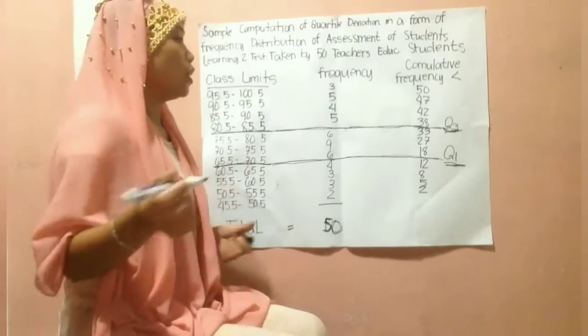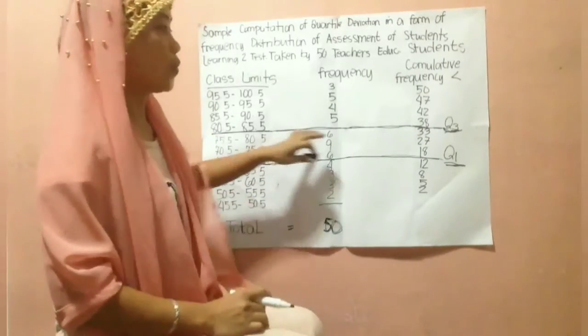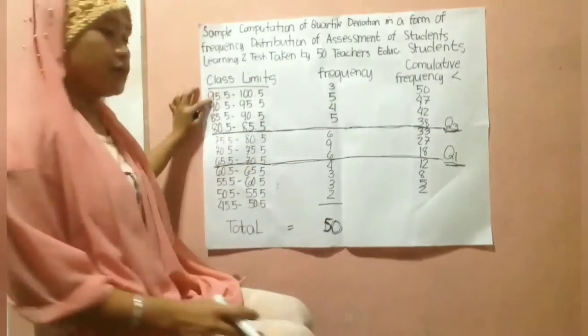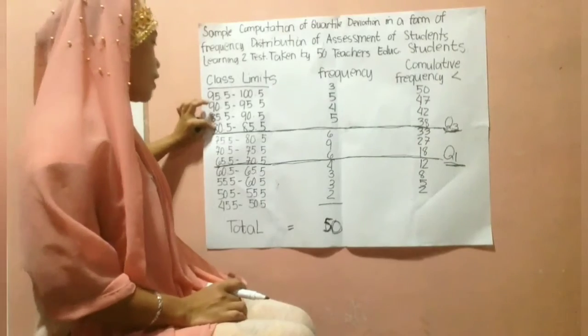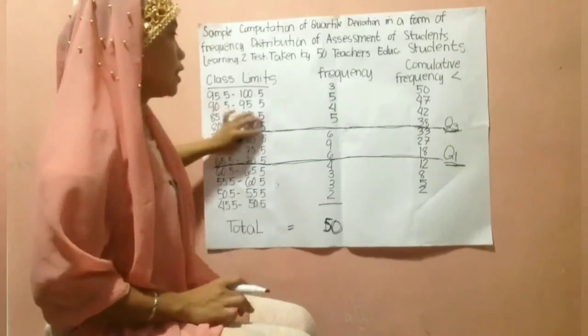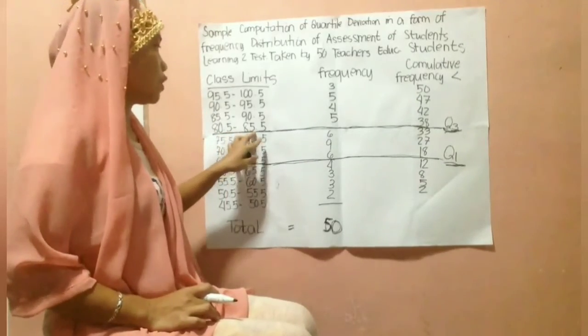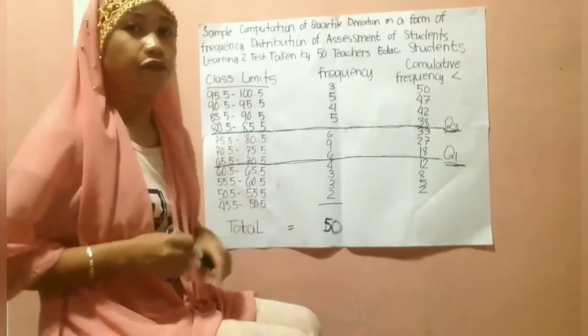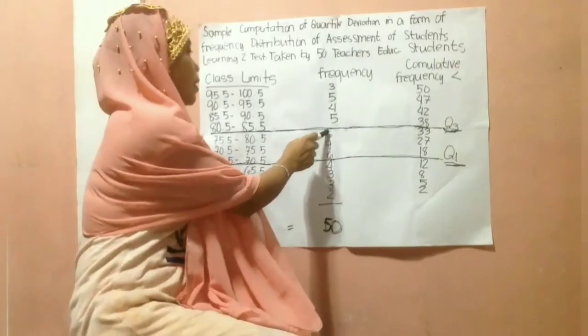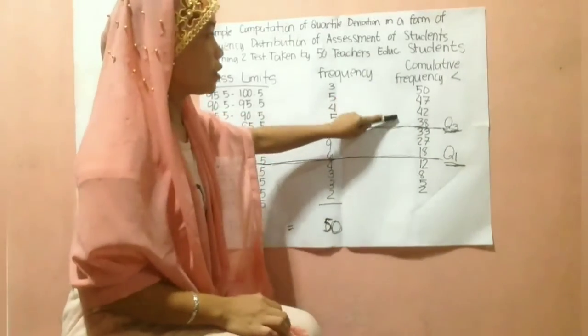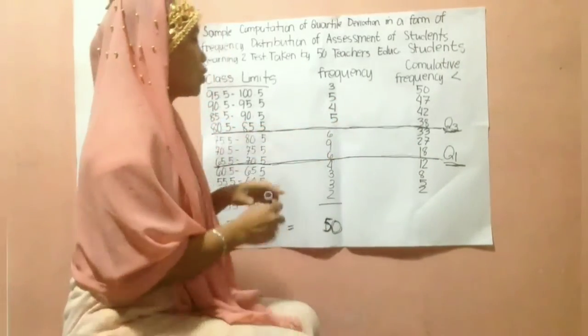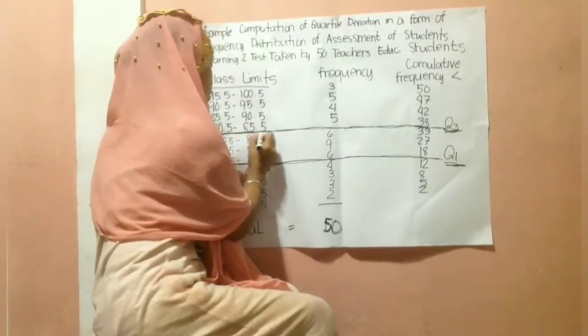Now let's find the third quartile. We can find the third quartile at the fourth item. The class limits of the third quartile are 80.5 to 85.5, the frequency is 5, and the cumulative frequency lesser than is 38. So this is the third quartile.